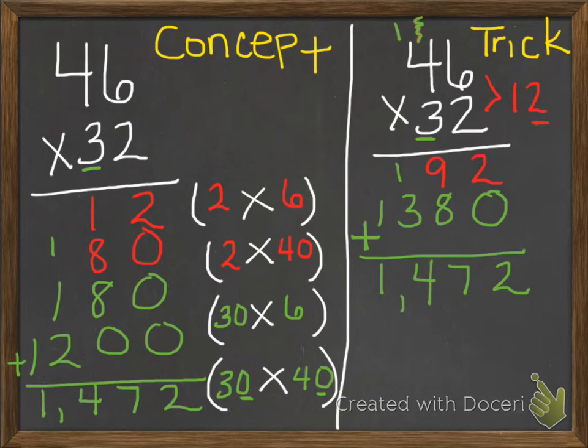So my product is 1,472. So I get the same product. One method is just faster. And the fast method, the trick method, is great if you understand the value of the numbers and why you're doing what you're doing, okay? If you don't understand why you're doing what you're doing with the trick method, practice with the concept method for a while. And then when you're done with concept, then move over to the trick. Either way, it gets you to the answer.